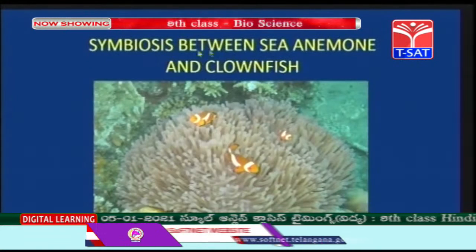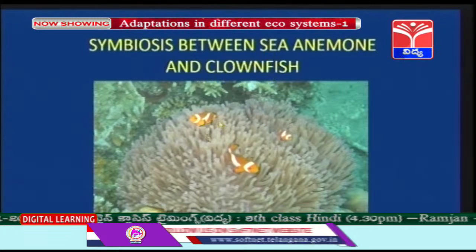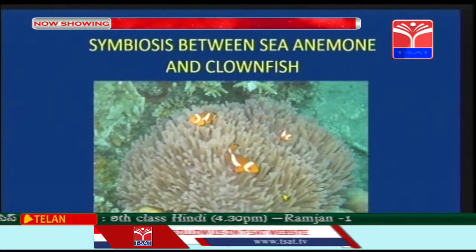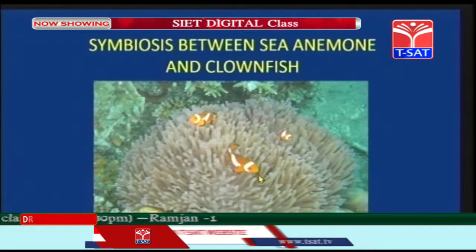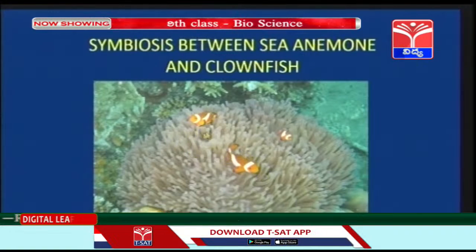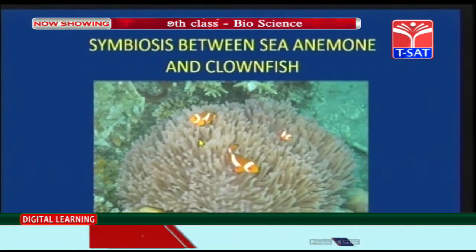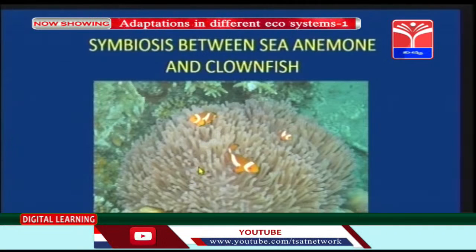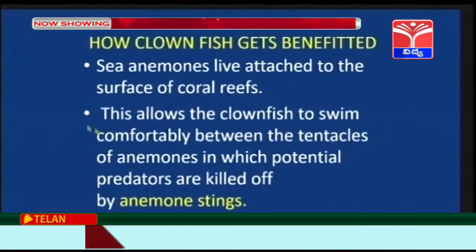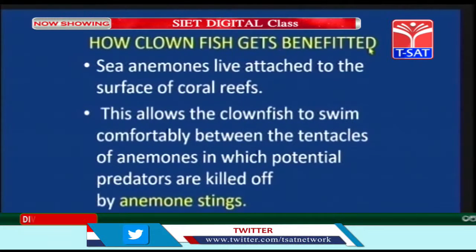Children, the symbiosis between sea anemone and the clownfish. This is the sea anemone, children. They have tentacles and this is the clownfish. So they undergo the symbiosis process, meaning helping each other. How do they help? Let's see. Now, how does the clownfish get benefited?